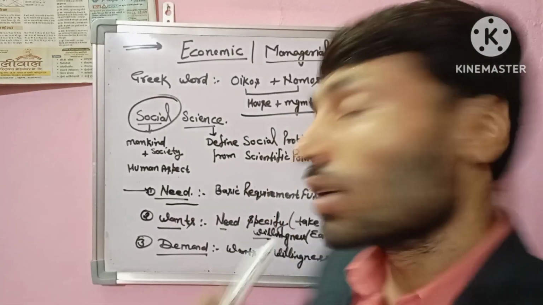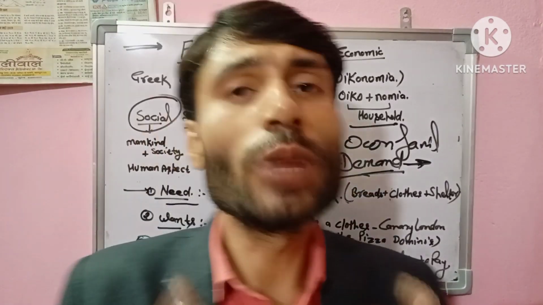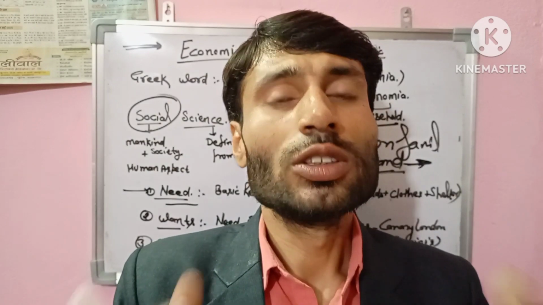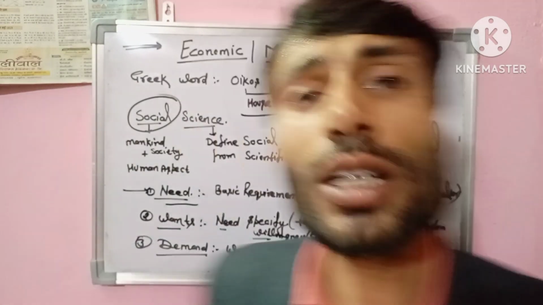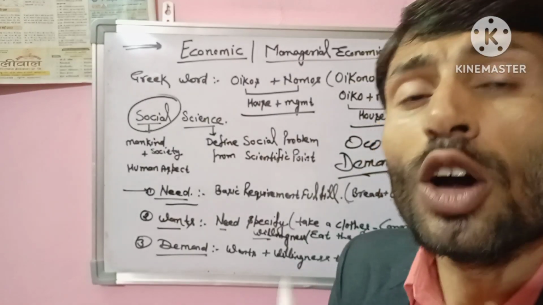Similarly, bread is a basic requirement, but I don't want bread, I want a pizza from Domino's. So this is a want. When needs are specified, they are called wants.